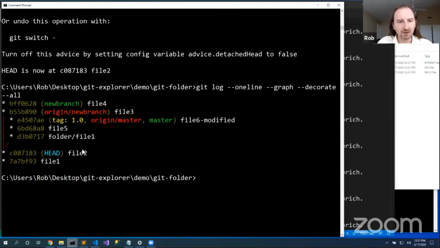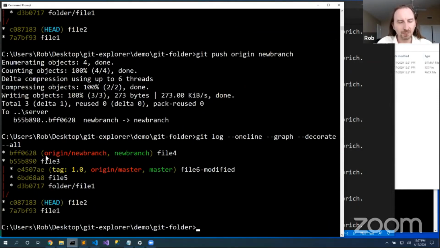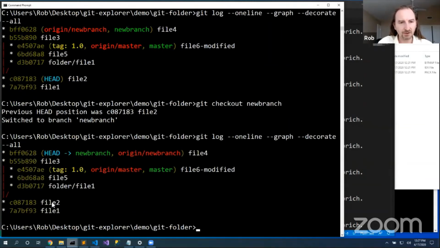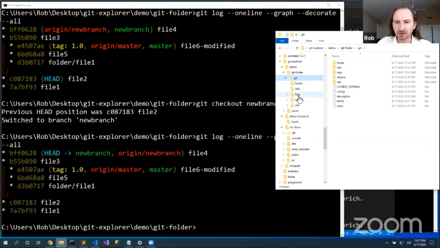So how do I back up my content? Git push origin new branch. Once I've pushed this content to my remote, now I know that my remote has this node as well. Git checkout new branch. Odd that it said my head was down here still. That was kind of cool. Okay, so now I've got my content. I'm no longer in a detached head state, and we've kind of looked through logs. That's cool. The logs folder will allow me to get back to interesting things.